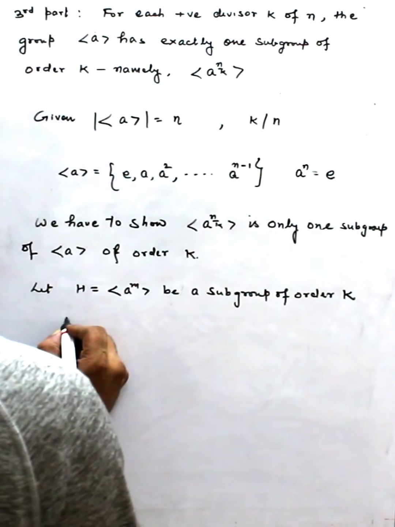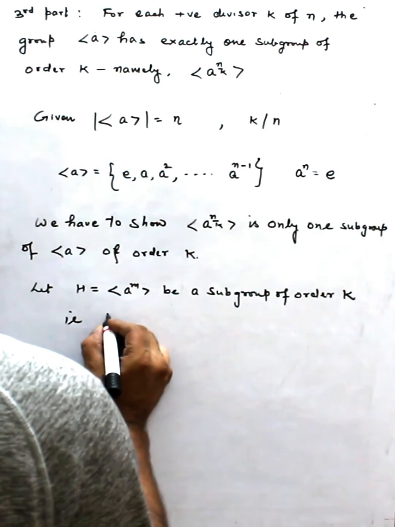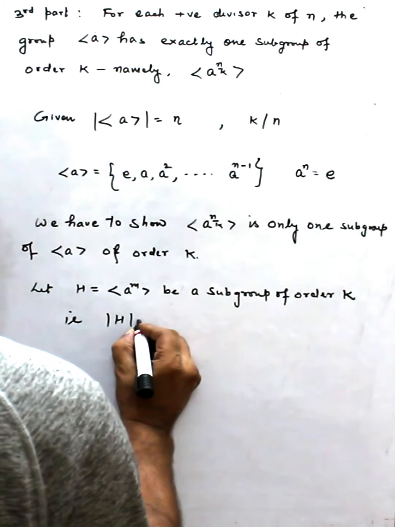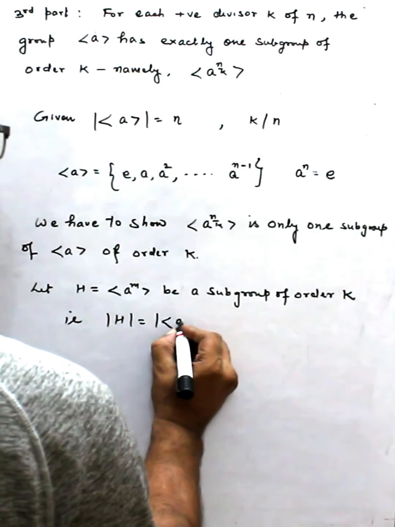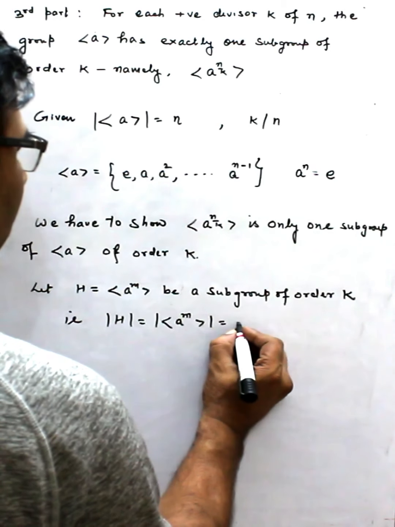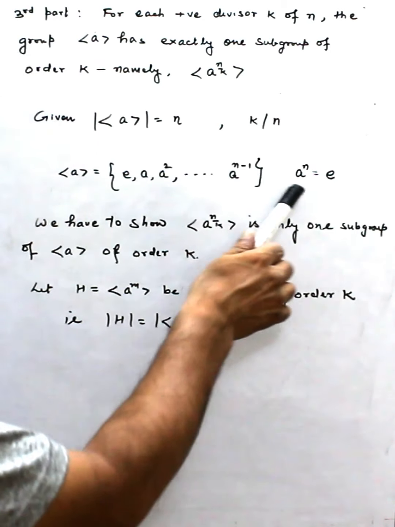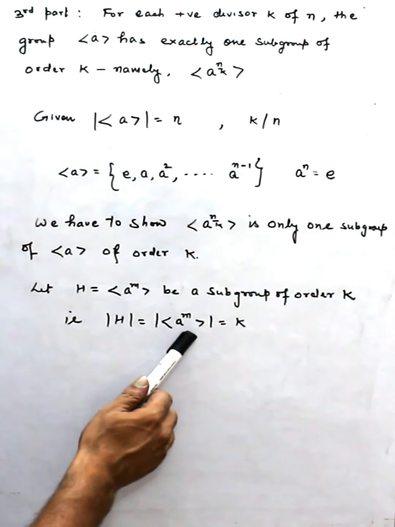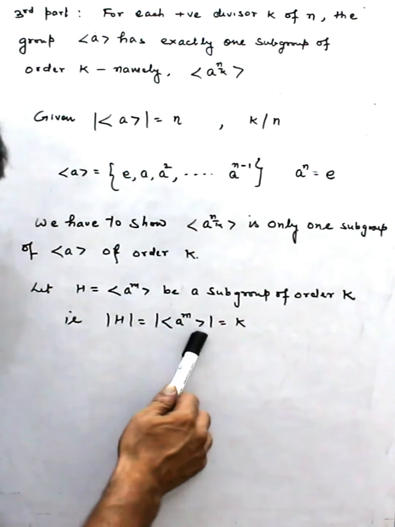That is, this means the order of H, or you can say of a^m, is equal to k. And from this property, what type of element does this have?